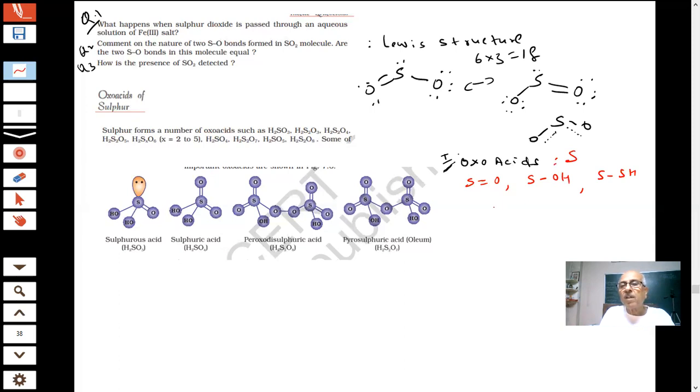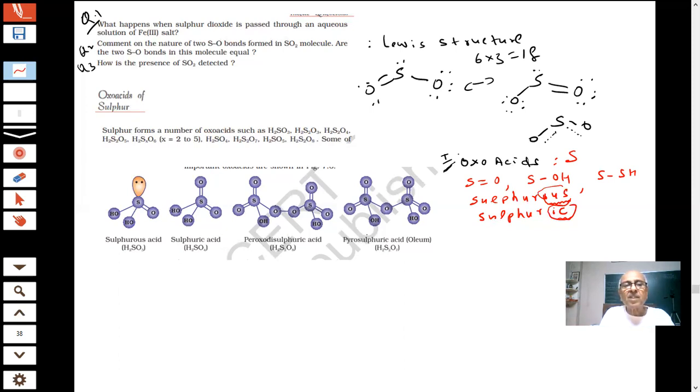You have seen what type of names they are giving. Sulfurous. When I say sulfurous, the last letters are OUS. Somewhere you are saying sulfuric, RIC. What is the difference here? There is a series. Sulfurous acid is H2SO3 and sulfuric acid is H2SO4.